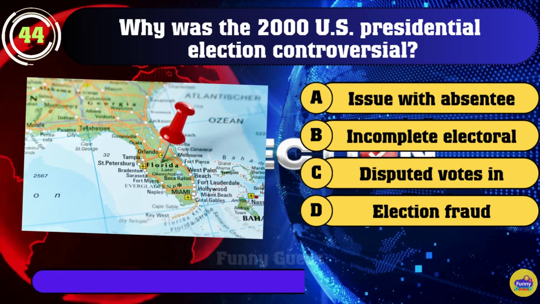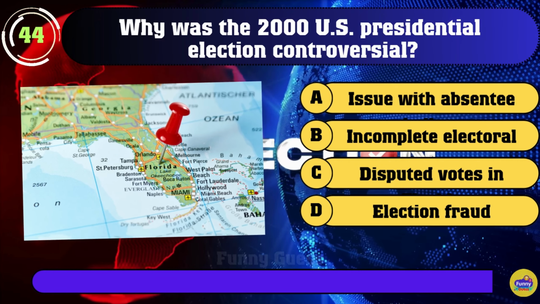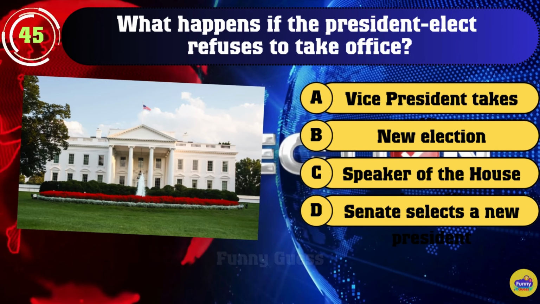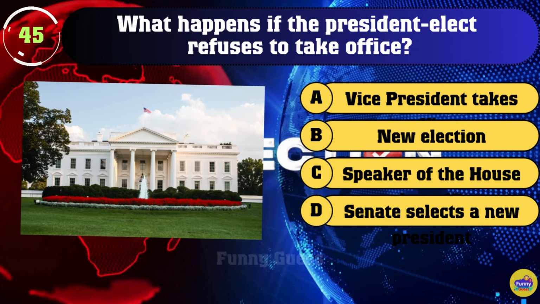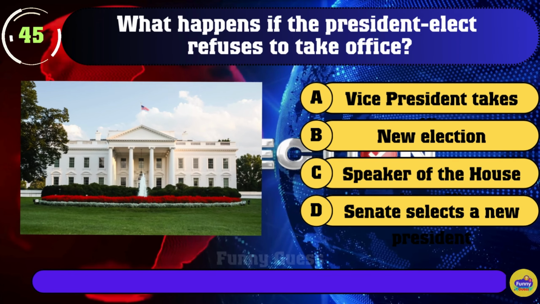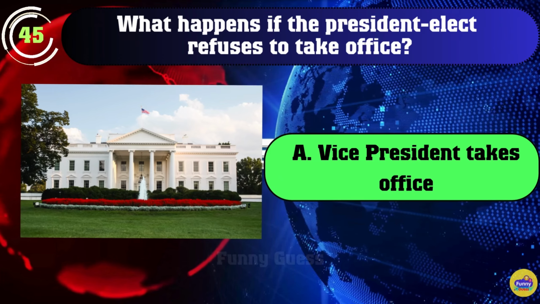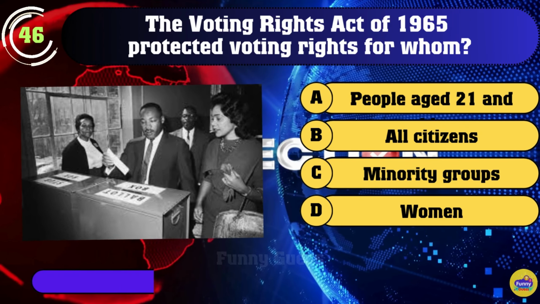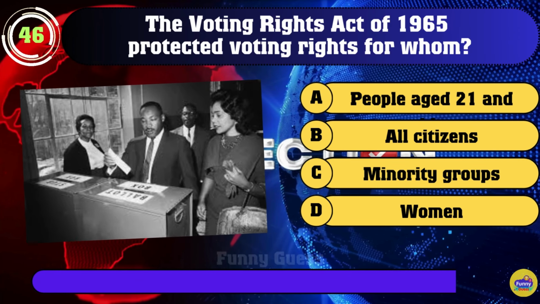44. Why was the 2000 U.S. presidential election controversial? C. Disputed votes in Florida. 45. What happens if the president-elect refuses to take office? Vice President takes office. 46. The Voting Rights Act of 1965 protected voting rights for whom?